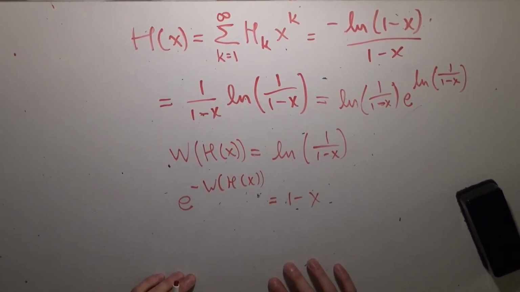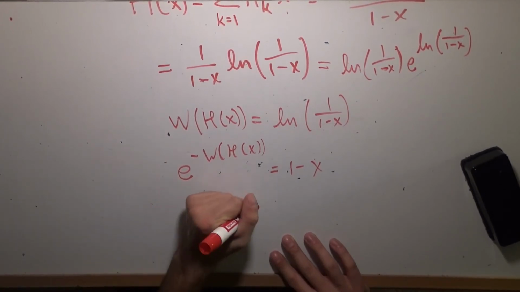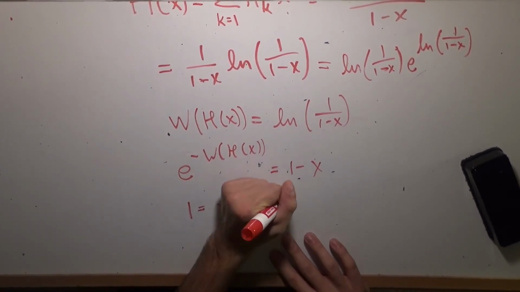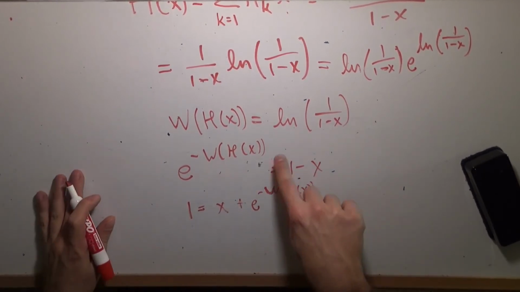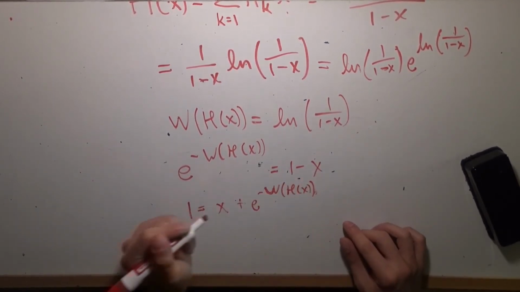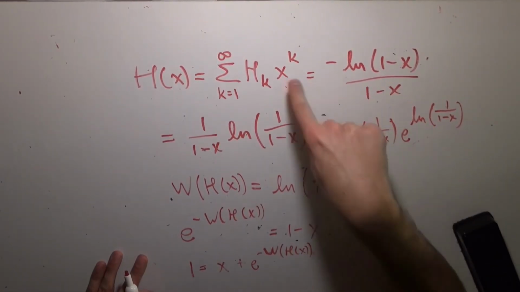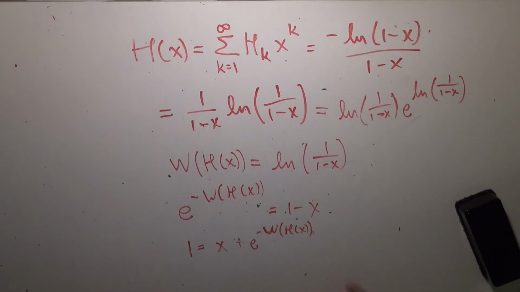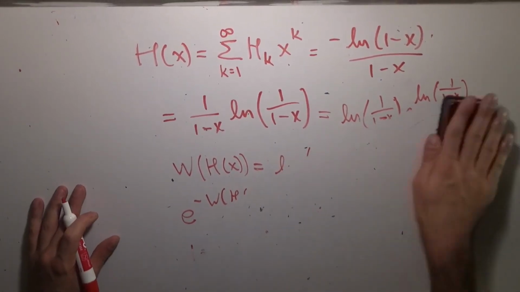So we have this very strange identity that 1 is simply equal to x plus e to the minus W of H of x, where W is the inverse function of t times e to the t, and H of x is this generating function of the harmonic numbers. So these are all very, very interesting facts that I wanted to show you.